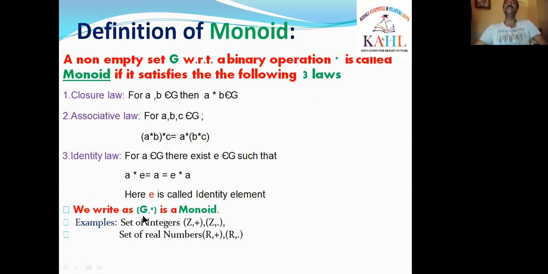So we write as (G, star) is a monoid. And the examples are same as for the semi-group also. That means the set of integers Z with respect to the binary operation plus and Z with respect to the binary operation dot, meaning multiplication. And the set of real numbers R with respect to binary operation plus and R with respect to binary operation dot, meaning multiplication. All these are the examples for the monoid.